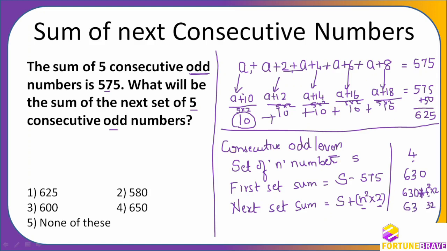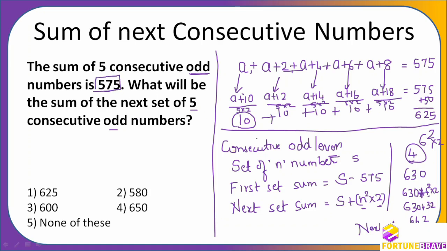So 630 plus 32 will be 662, the next set sum. It can be anything. If it is 6, then 6 square into 2. If it is 7, 7 square into 2. You have to add it to the previous sum.